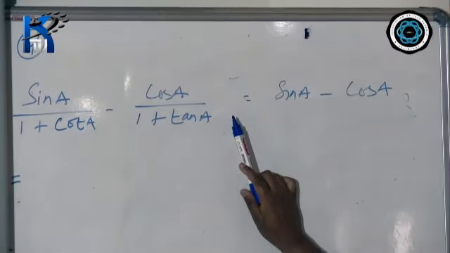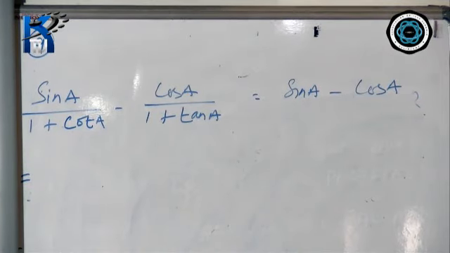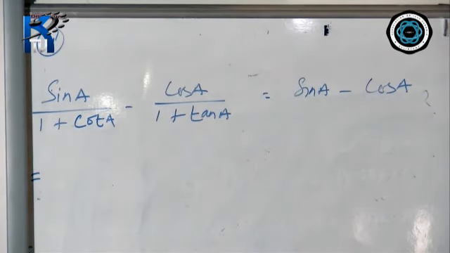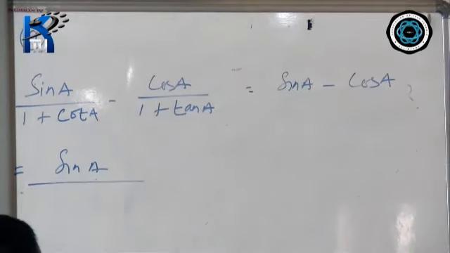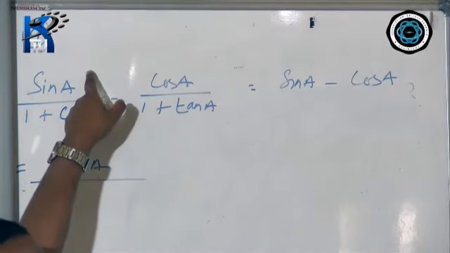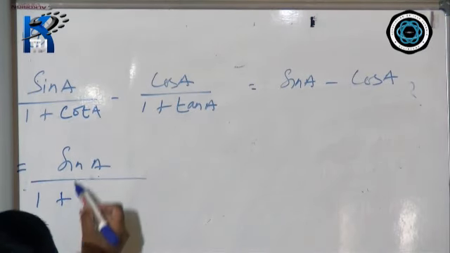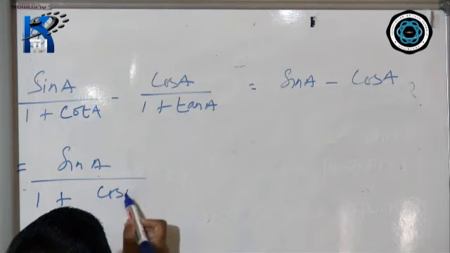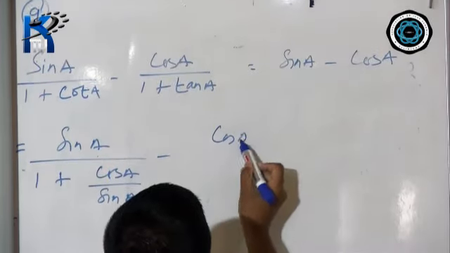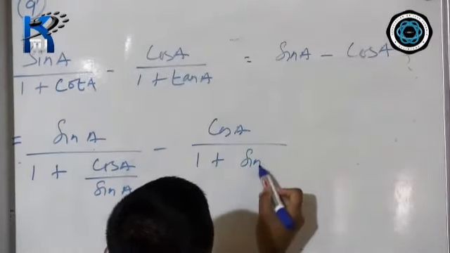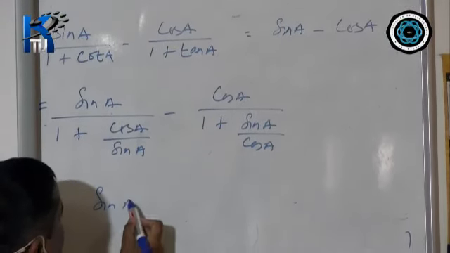I think this is ICSE 2020 question, if I am not wrong. This is ICSE 2020, 2015 and 2003. These three questions are same. Now here, if you take LCM, you will not get the answer. You have to convert this cot and tan. 1 plus, this cot means cos A divided by sin A minus cos A divided by 1 plus sin A divided by cos A.